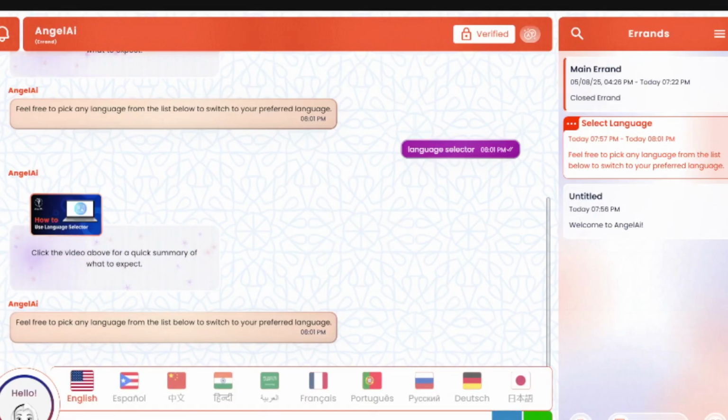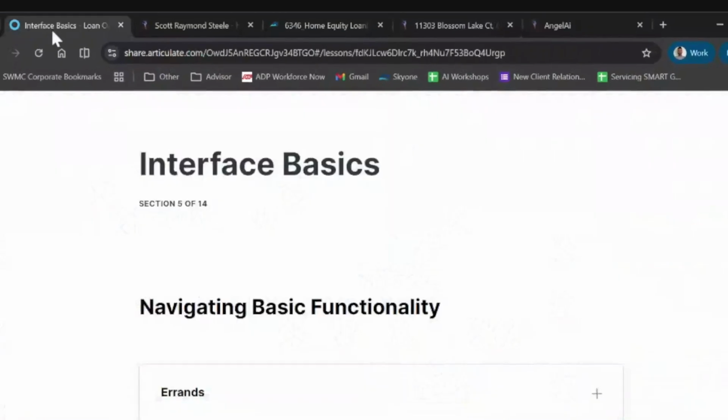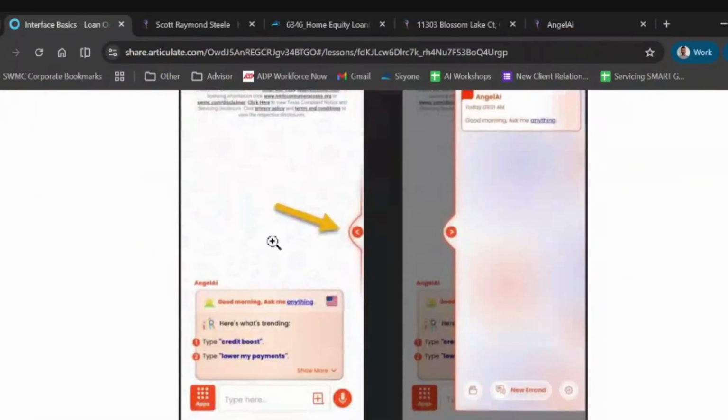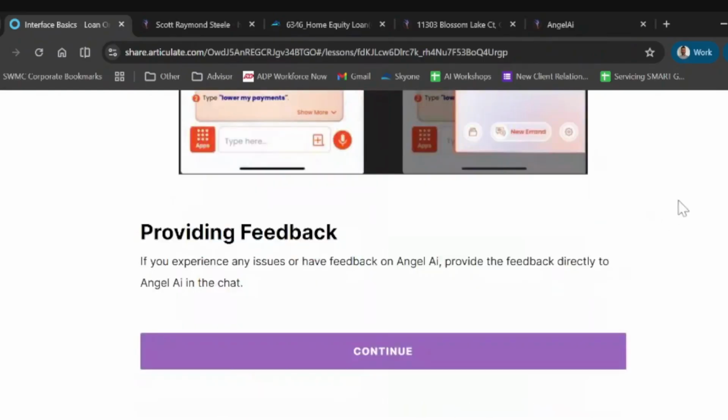Any questions so far on the platform, how it looks, how to navigate? I know that you had a little bit of experience, but for Andrea and Philip, I don't know if you're following. So far, so good. Great. Okay. Like I mentioned at the beginning, anything that you do on the desktop version, you'll have mirrored on the mobile version. The only difference on the mobile version is that your errands will be hidden. Once you click the little orange arrow, it will open that column for you.